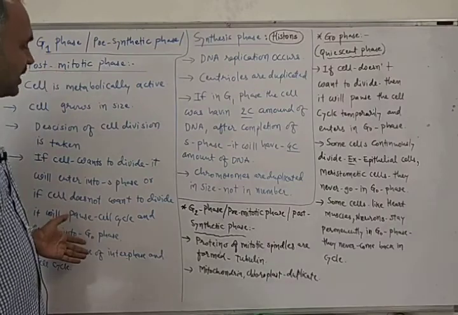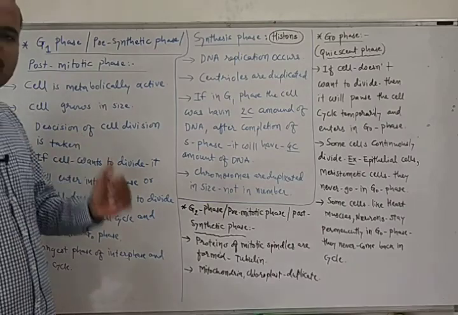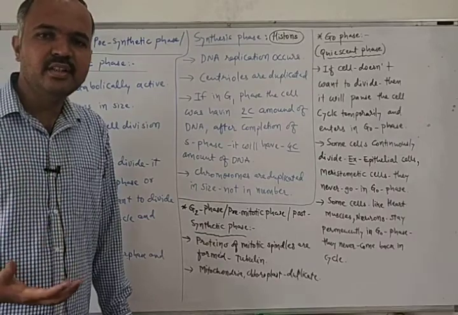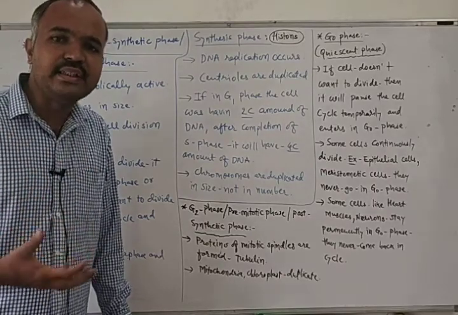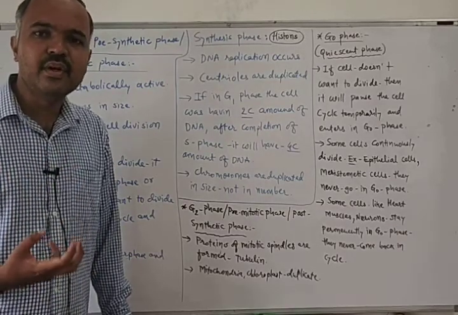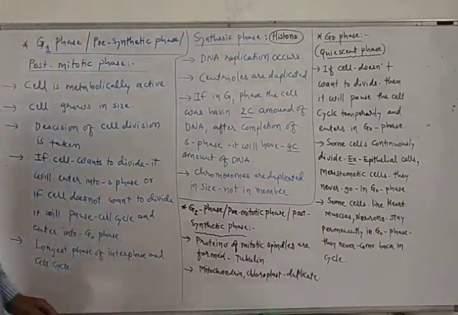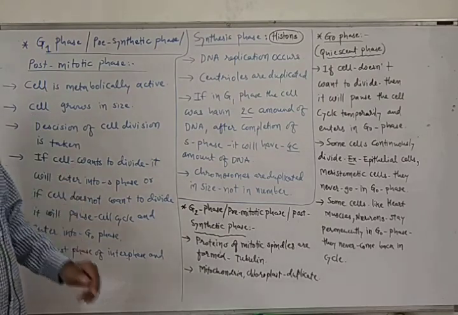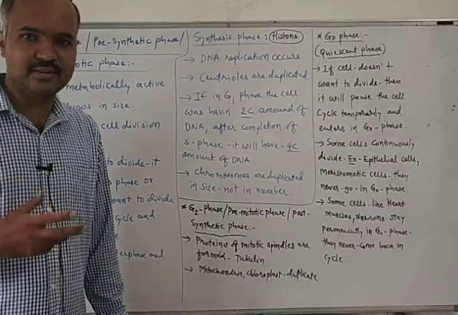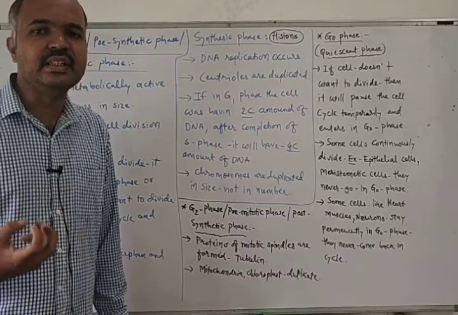So what happens in this phase is the cell is metabolically active during the G1 phase. Various kinds of metabolic activities are going on inside the cell, and the cell grows in size. Because of these metabolic activities, the size of the cell will increase in G1 phase.